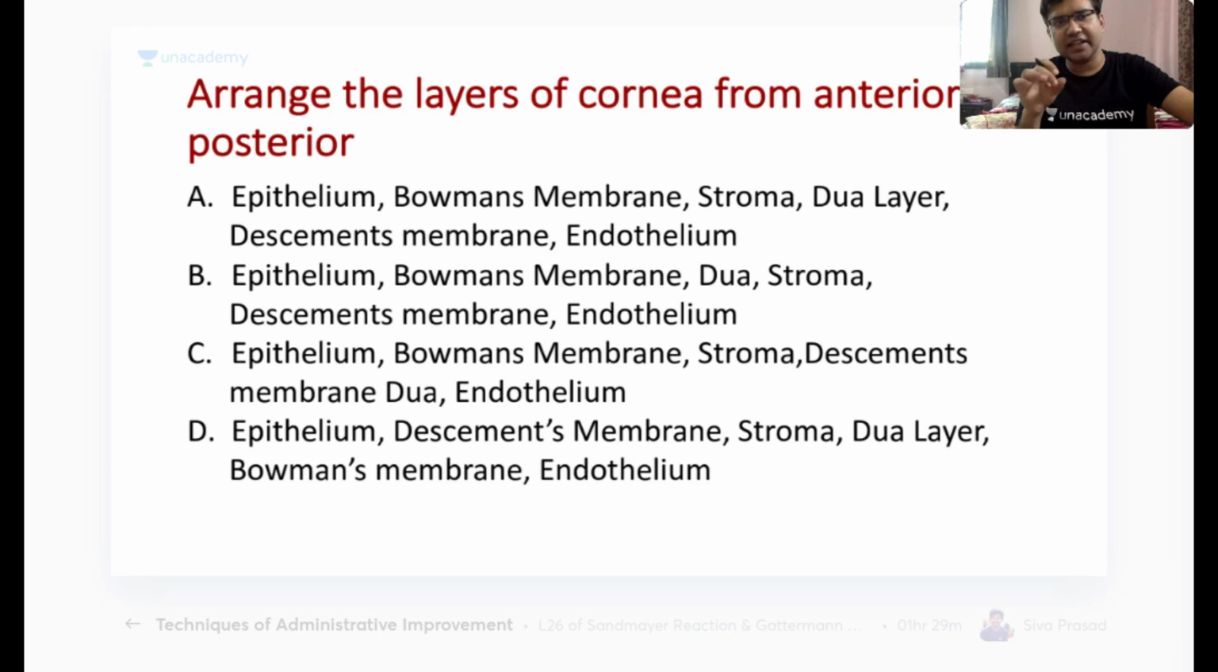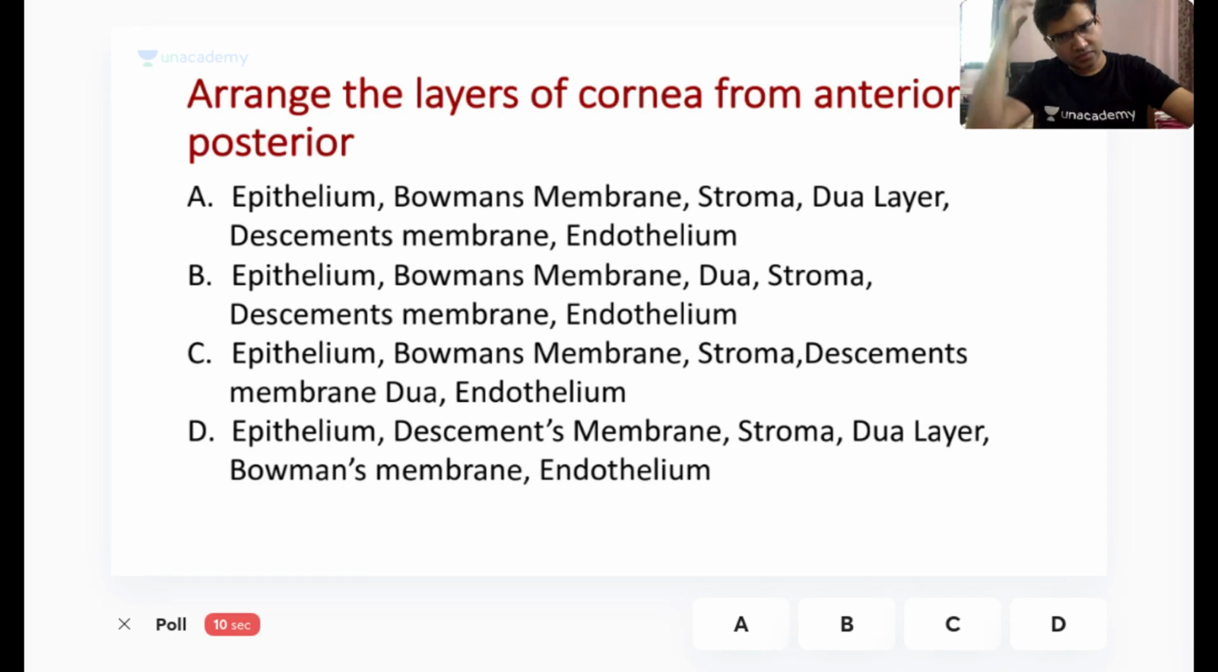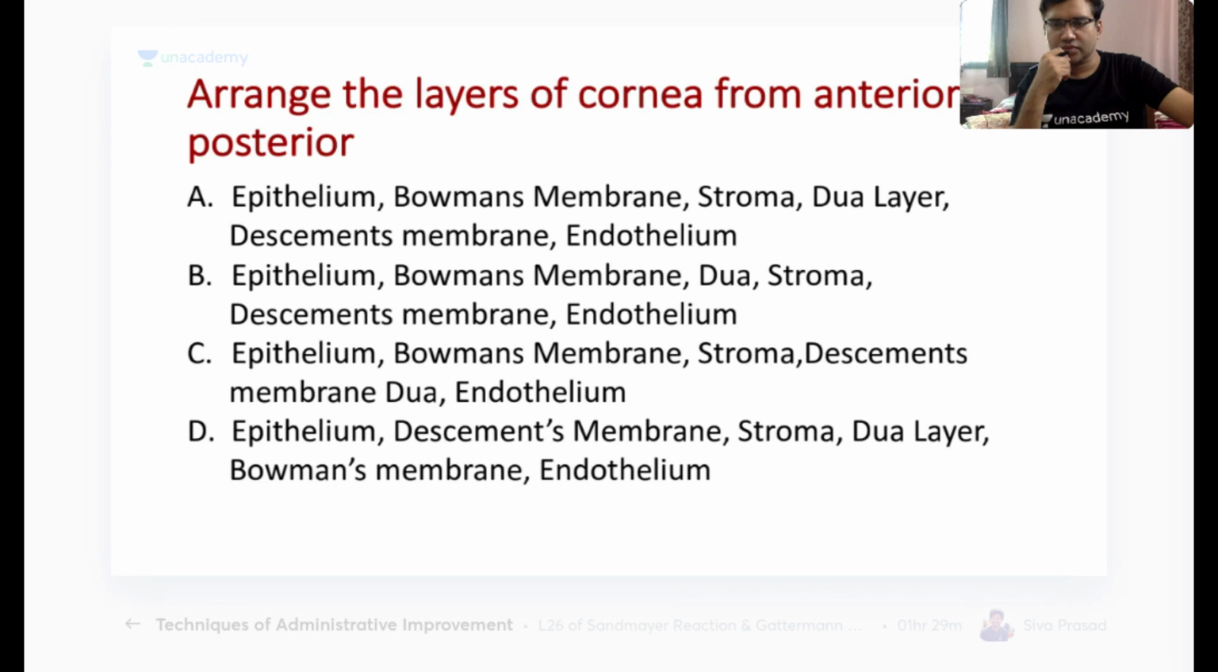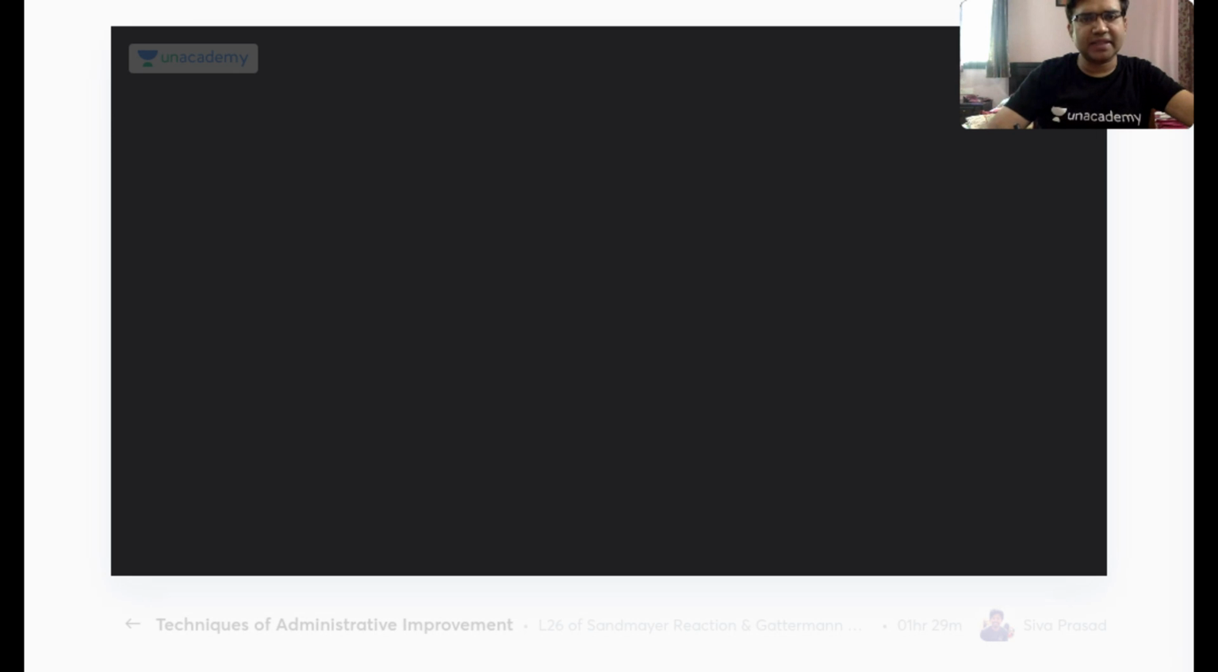Next question is, arrange the layers of the cornea from anterior to posterior. You have the various layers given in all the options. Try to answer. Okay, so the answer here is A. Now I would not be wasting my time, but basically telling you the layers very briefly. The one which is in touch with the environment, what is this layer called?